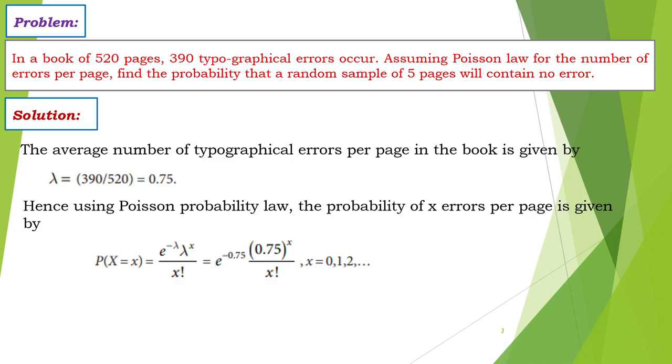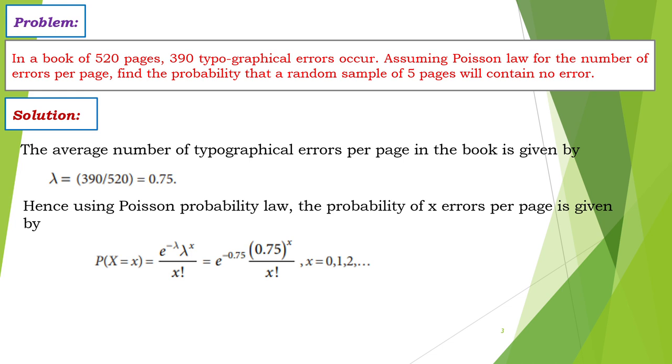Next problem: in a book of 520 pages, 390 typographical errors occur. Then what is the lambda value? Lambda is the average, no? So 390 divided by 520, that is equal to 0.75, the average number of typographical errors. Assuming the Poisson law for the number of errors per page, find the probability that a random sample of 5 pages will contain no error. First, we have to find it for a single page, and finally we multiply the probability answer by 5.